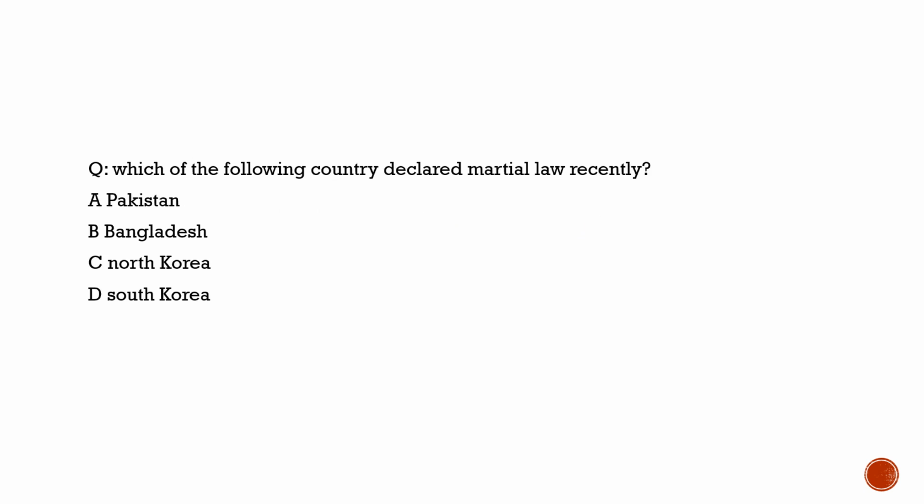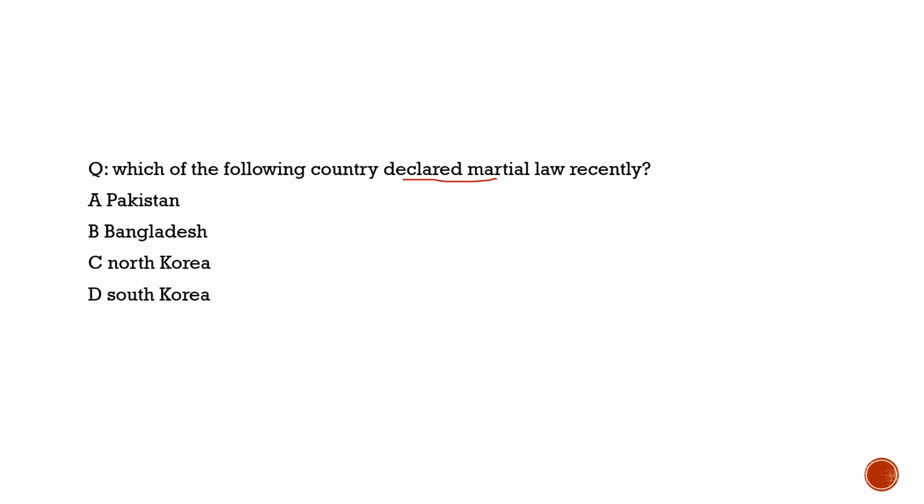Here the question says: which of the following countries declared martial law recently? A very crazy incident happened in one of these countries. You know what happened there? The president declared martial law, and the army chief very willingly accepted the post, but there is a law in that particular country, which I will not name yet, that if the members of parliament vote against it, then the president has to revoke it. And this incident happened there. The members of parliament wanted to enter the parliament, but they were stopped by the army forces.